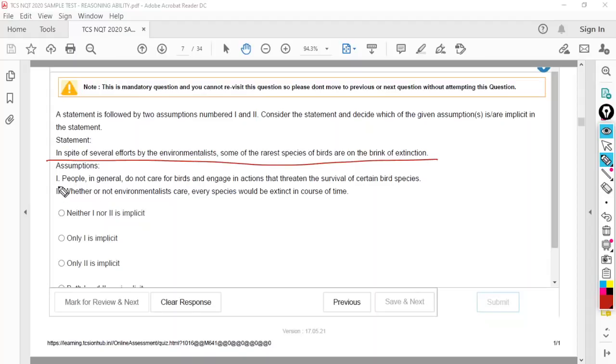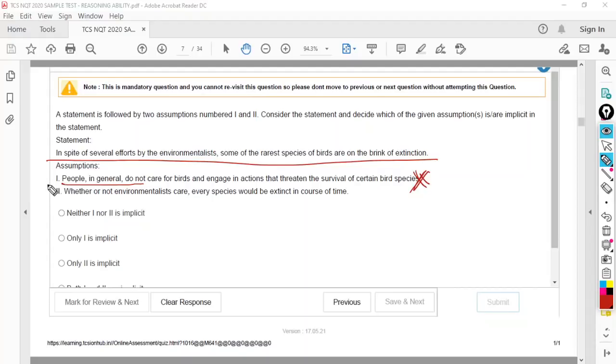You have to find. First assumption. People in general do not care for birds and engage in actions that threaten the survival of certain bird species. This appears to be true, but my dear, this is not going to be your assumption. In saying this statement, the author has never mentioned whether people are taking care or harming the birds, or helping the birds. It is nowhere related. It is not even mentioned in the question. So first one is not an assumption.